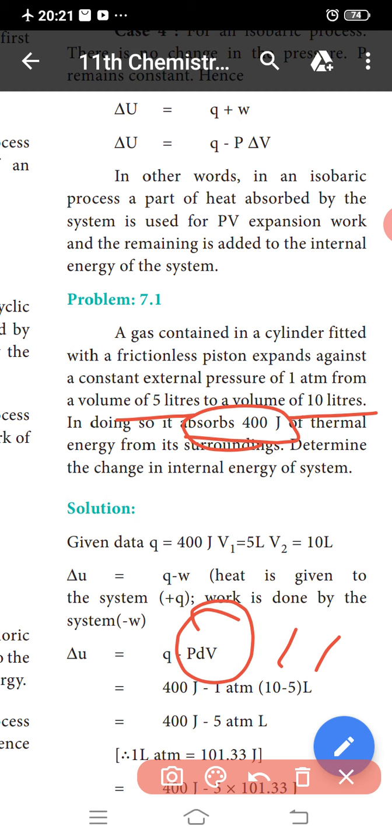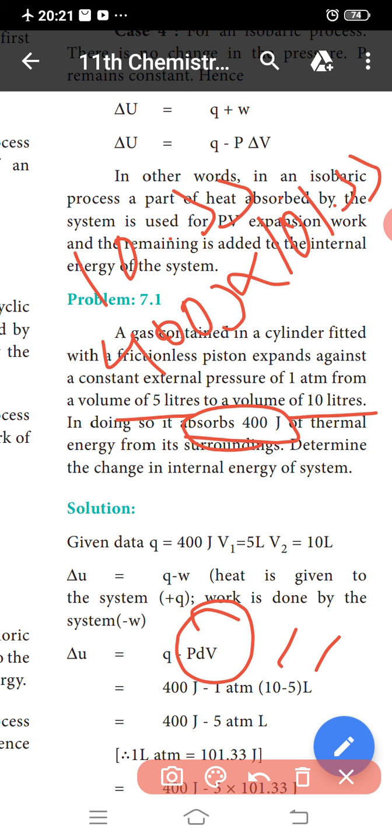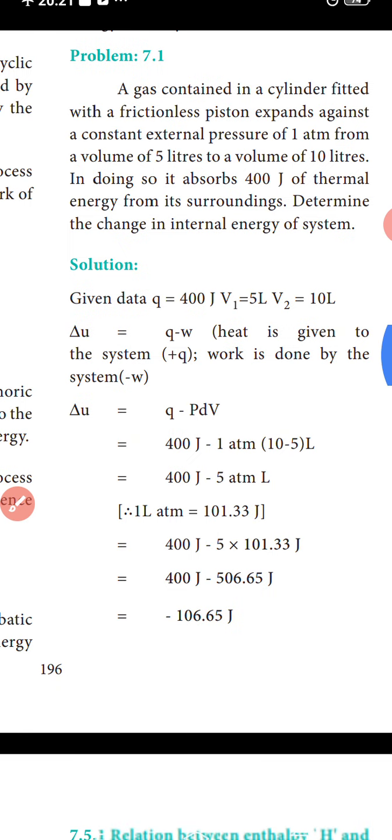So 1 atmosphere liter is equal to 101.33 joule. So 400 joule minus 5 into 101.33 joule.